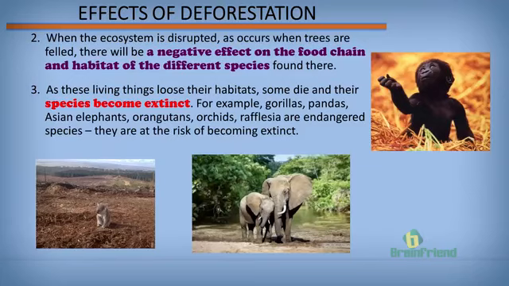Another effect of deforestation is that it will affect the food chain and the habitat of different species. Remember we said the rainforest is a very biodiverse biome.